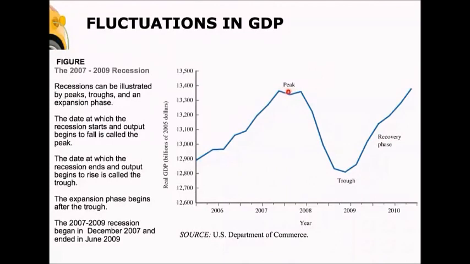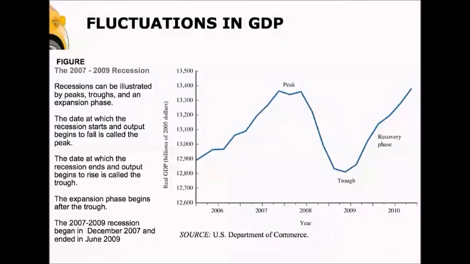Right before a recession is called the peak. That's when GDP reaches its peak. And you go through a recession, and then you reach what's called the trough, or the bottom of a recession, or when GDP is at its lowest. And then we go through the recovery phase, or an expansion. And so we have a peak, and we have a recession, we have a trough, and we have a recovery, or expansion phase.